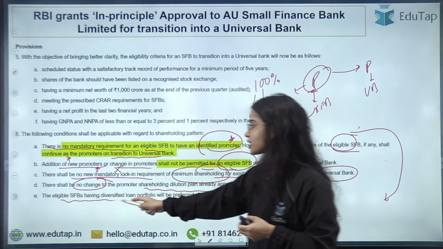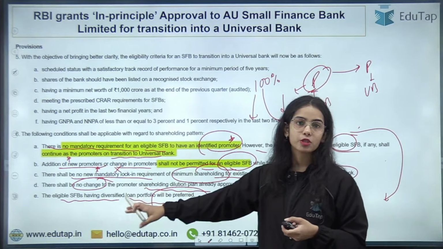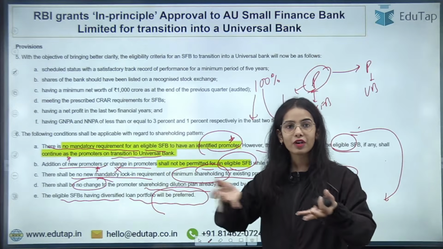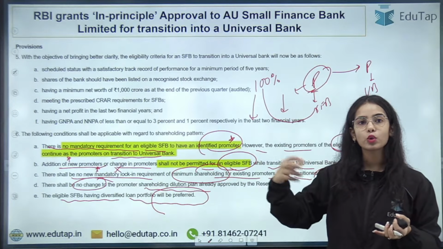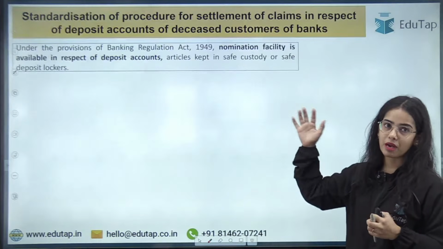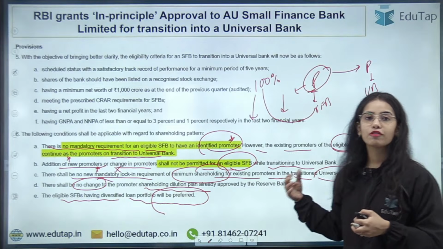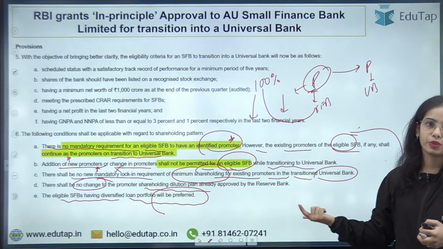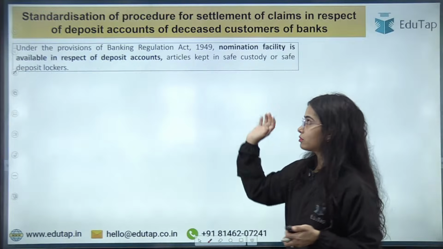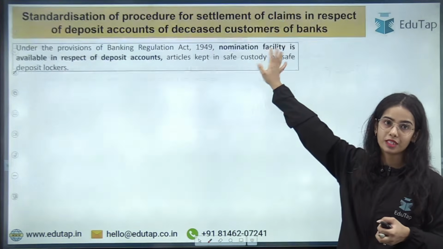The eligible small finance bank having a diversified loan portfolio will be preferred. Okay. So an eligible small finance bank that has a diversified loan portfolio, that has provided loans to various categories, will be preferred for transitioning to the universal bank. So these were the criteria that had to be followed for the small finance bank to transition into the universal bank. Now the AU Small Finance Bank has got the permission to transition into the universal bank.